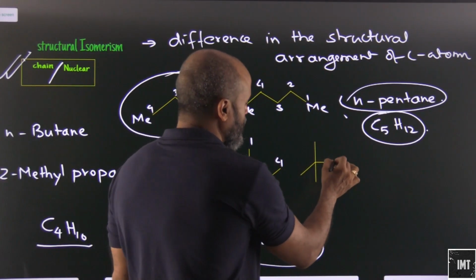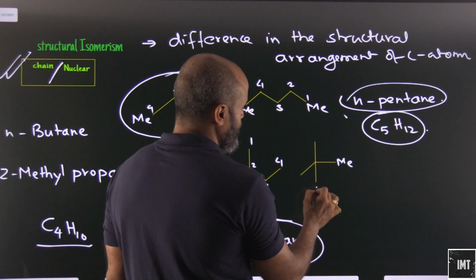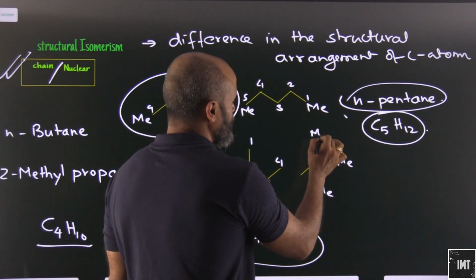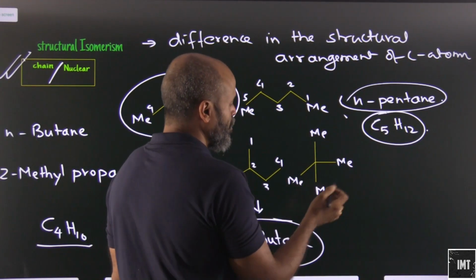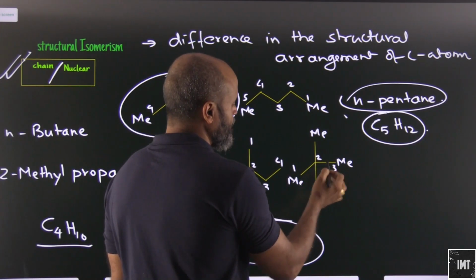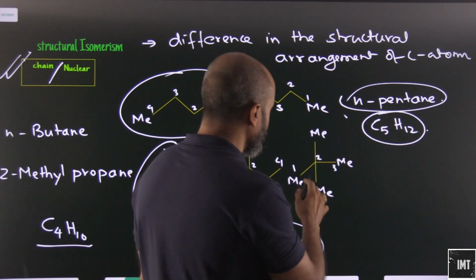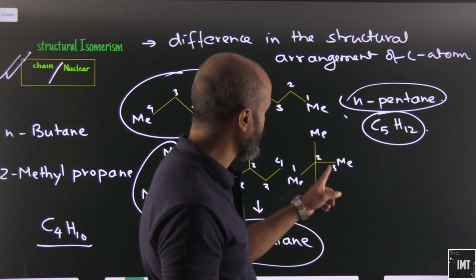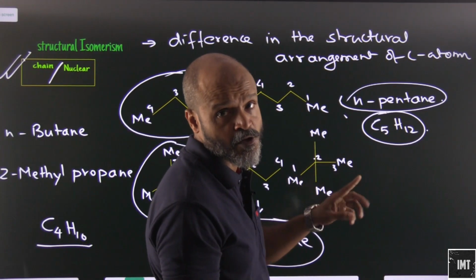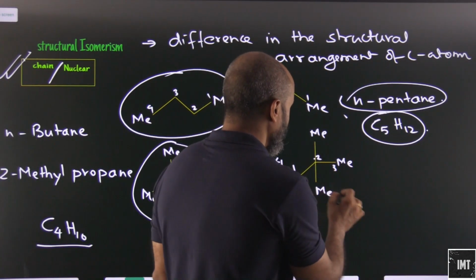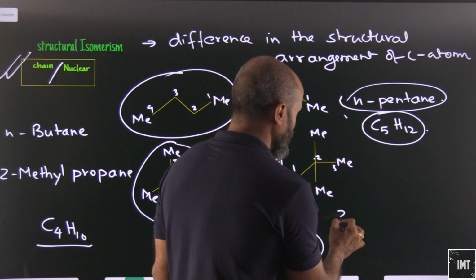Let's look at this compound. Let's say this is methyl, this is also methyl, this is also methyl, this is also methyl. Go from anywhere, 1, 2, 3, whichever way you want. You are free to choose, because whichever way you go, this atom is always going to get number 2. Now how do we name this?